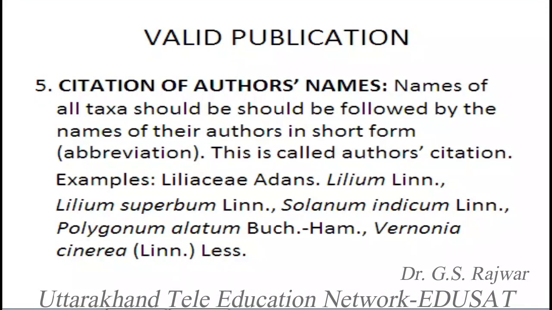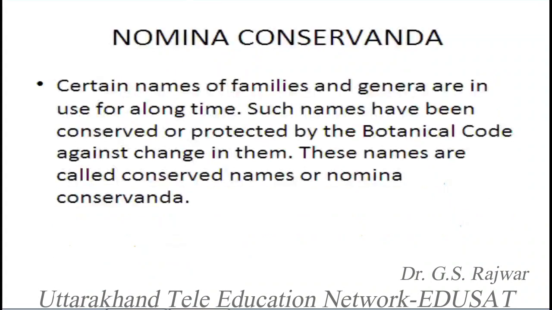So actually we write L. and Less. This species must have come from another genus, so the name of Linnaeus goes inside. Originally this name was given by Linnaeus, but this species was transferred from another genus to Vernonia by Lessing. So the name of Lessing is also there. So citation of all authors is there, whether it's one author, two authors, or more than two authors. We can write all the names of these authors in short.